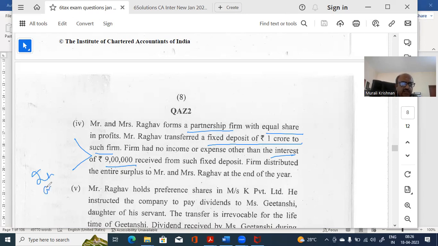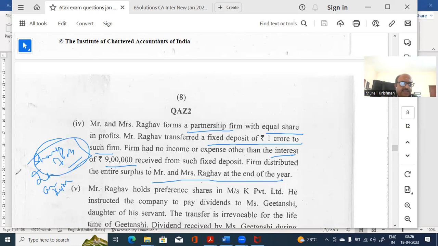So that interest on deposit will be taxed. The firm distributes the entire surplus to Raghav. So that interest is becoming his share of profit. The share of profit will be taxed in the hands of the firm, not his hands, and the amount he is getting as share of profit will not be taxed.